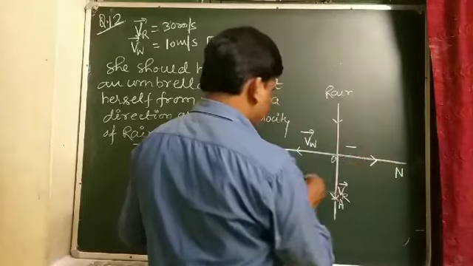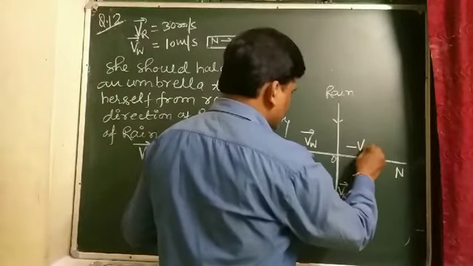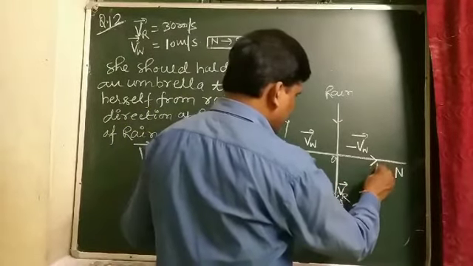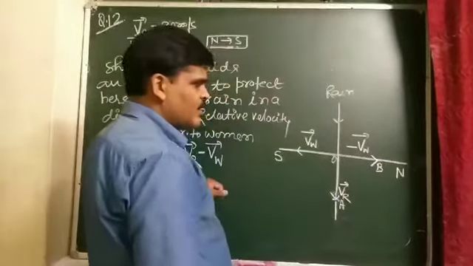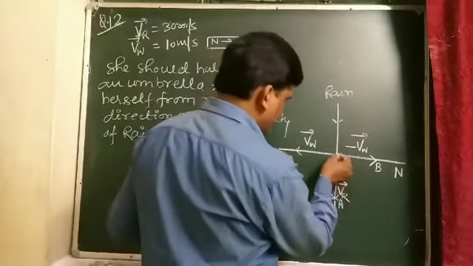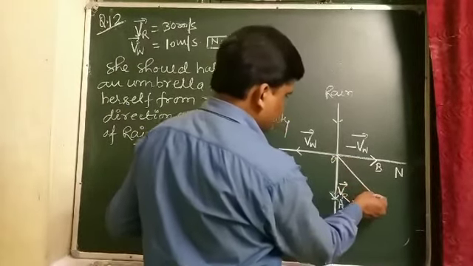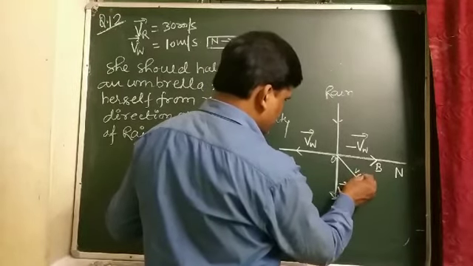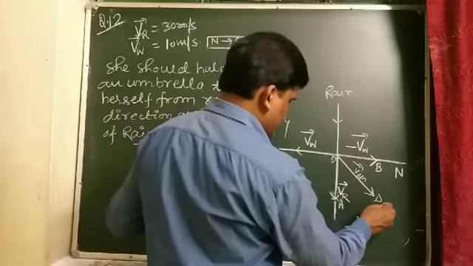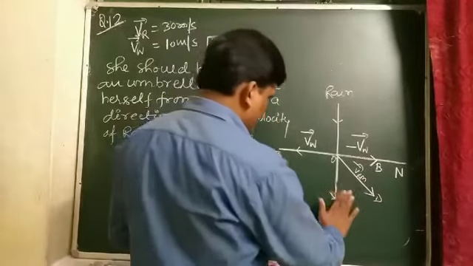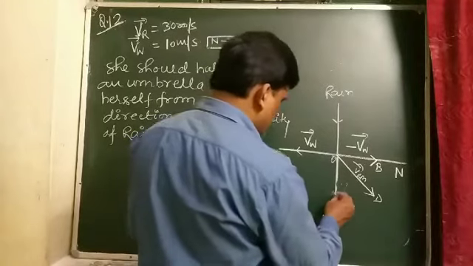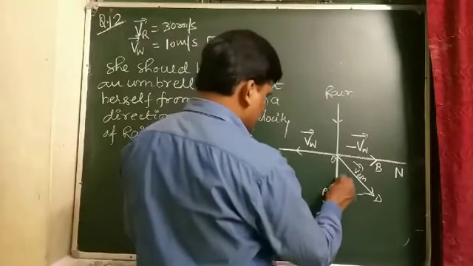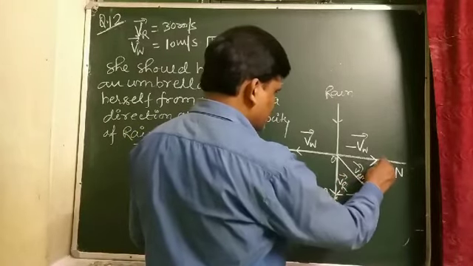So here we show VW, and this is A, B. The resultant velocity of rain with respect to woman is shown here as OA. This is VR.